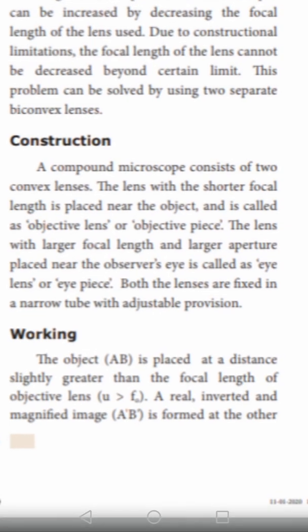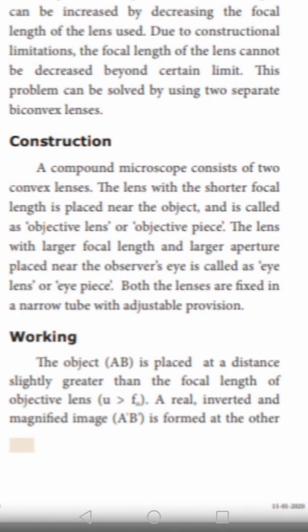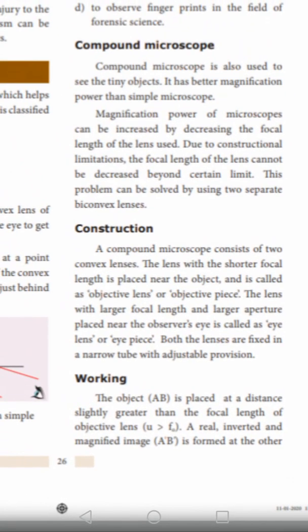Both the lenses are fixed in a narrow tube with adjustable provisions. Okay, next one is working.